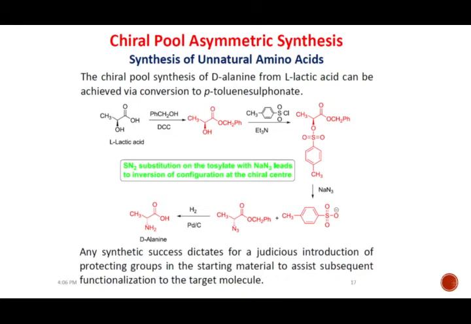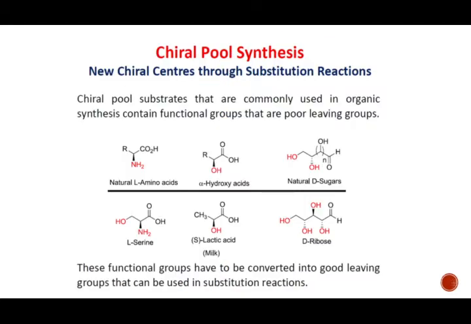So before starting the synthesis of D-alanine, a few points I will cover over here. As you know, new chiral centers can be prepared by the substitution reaction, but if we go for the substitution reaction, NH2 and OH are not very good leaving groups. So these NH2, OH and other groups will be substituted by making them good leaving groups. So how can we make them good leaving groups?